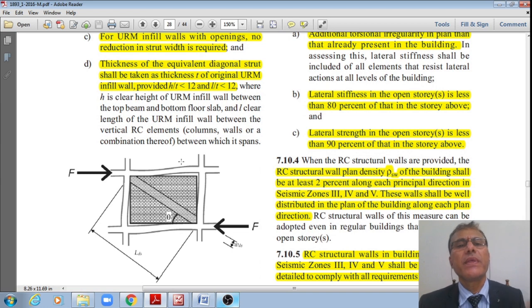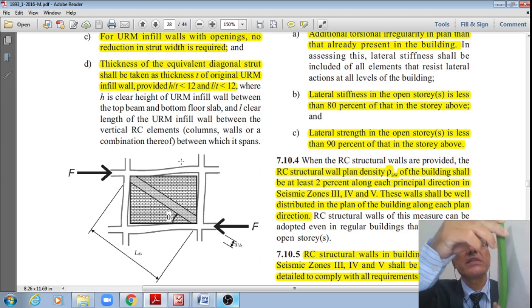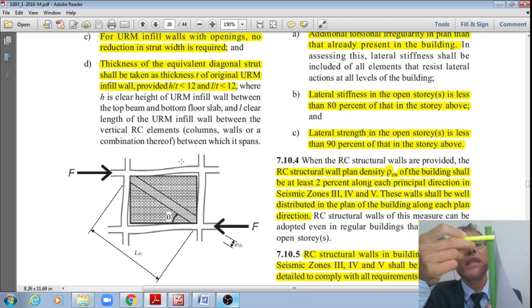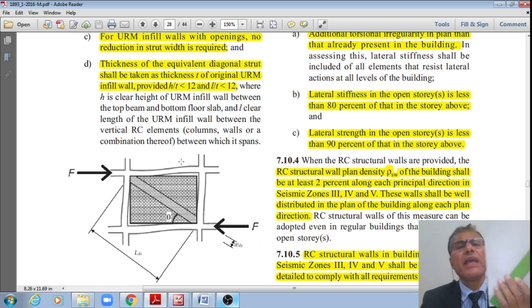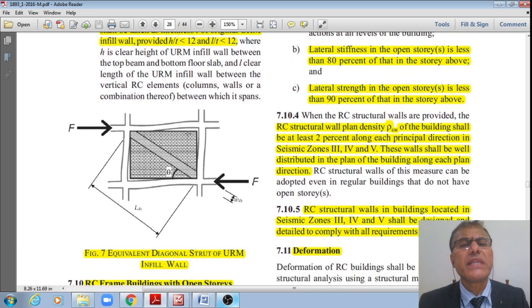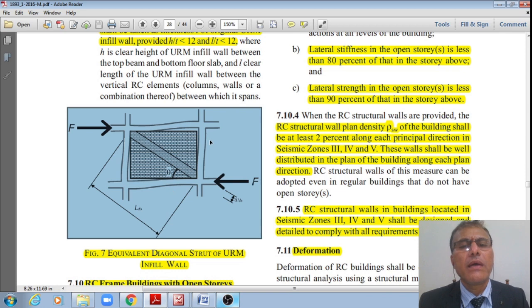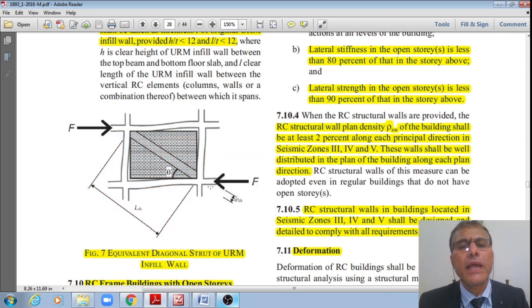And the thickness of this equivalent diagonal strut shall be taken as the thickness T of the original URM infill wall, provided H by T is less than 12 and L by T is less than 12. What is H? This is the height from floor to floor. And L means between column to column.